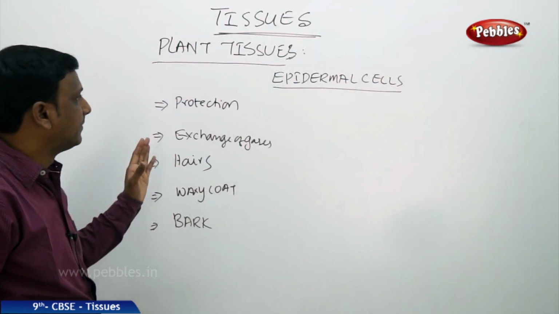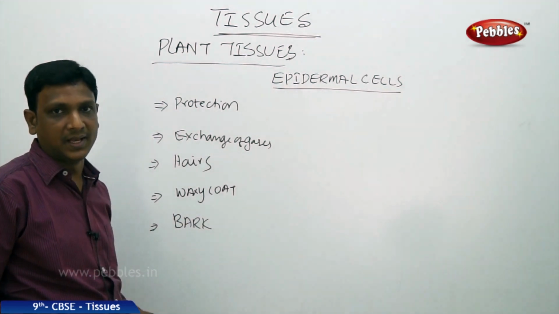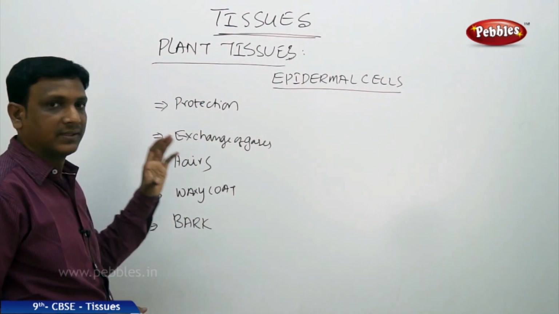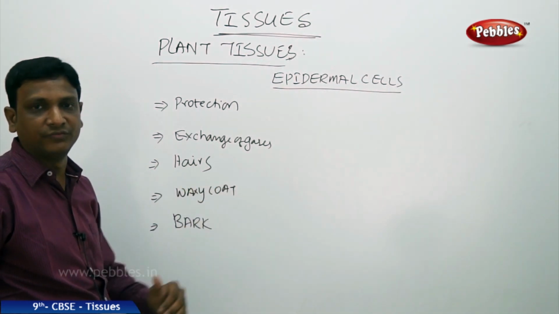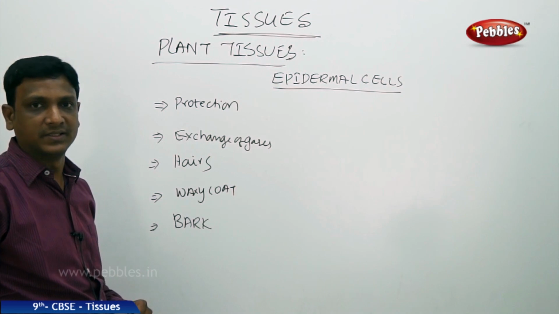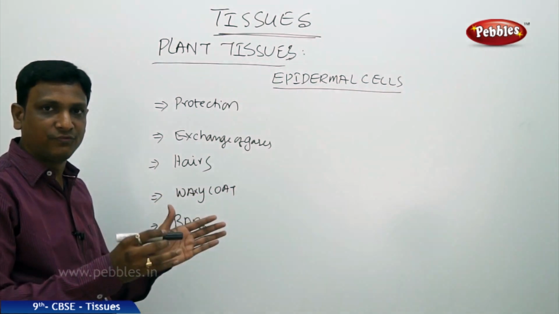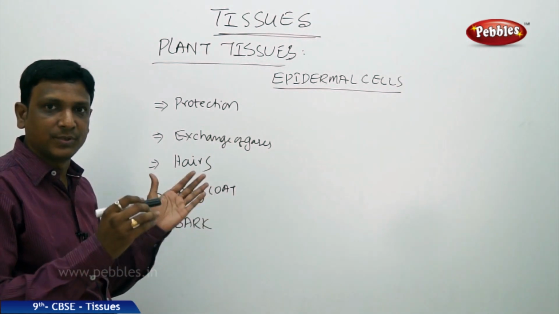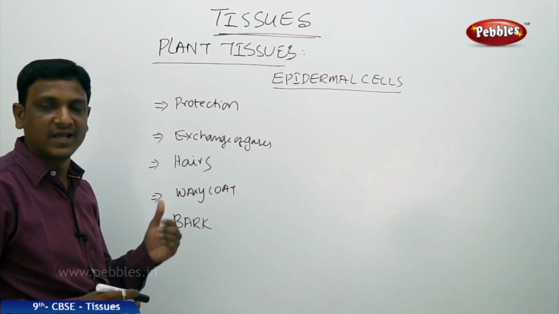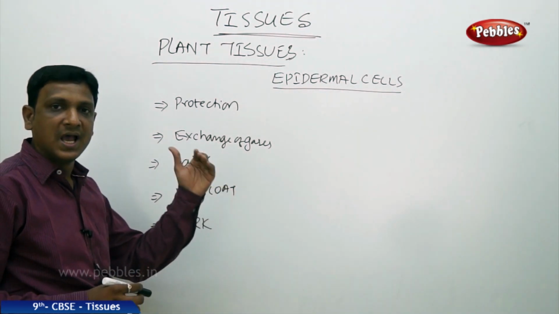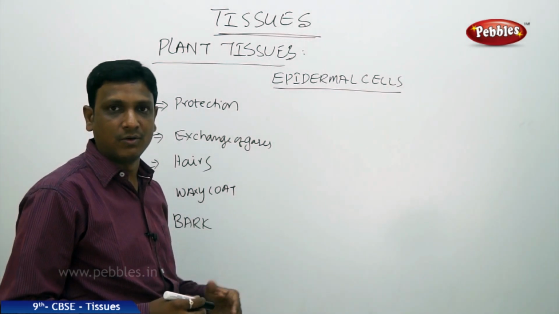Now let us look at the epidermal tissue, that is, the epidermis or epidermal cells, and how they help the plant. The epidermal cells, or the epidermis, are the protective outermost layer covering the various parts of the plant. You see the leaves, stems and roots are all covered by a layer of cells which gives protection. What kind of protection do they give? They give protection from environmental factors as well as from other harmful biological agents, either fungi or other organisms.